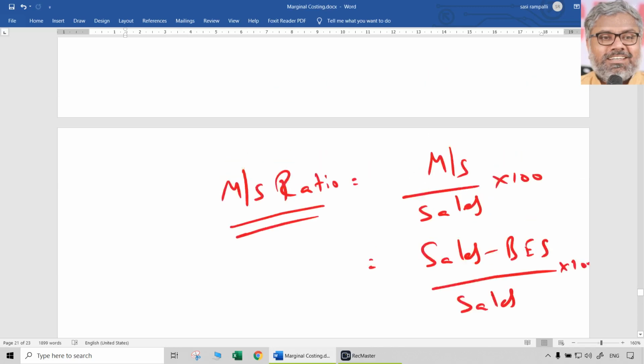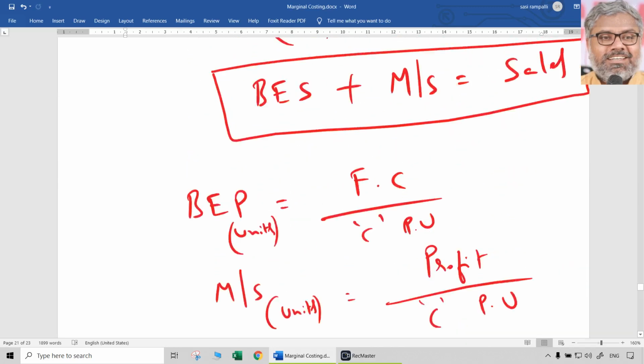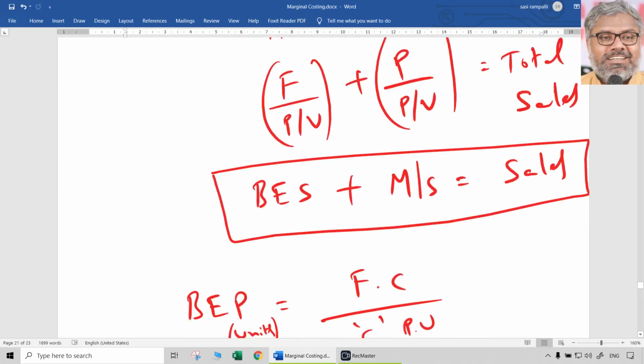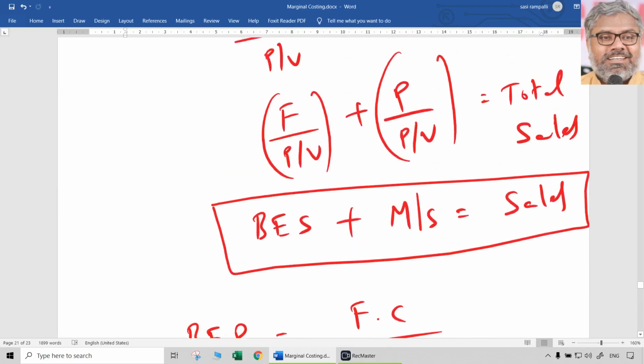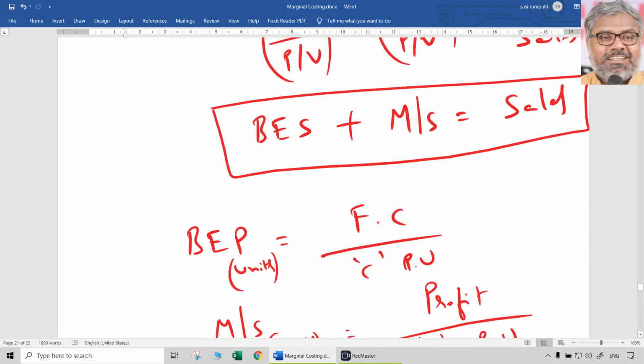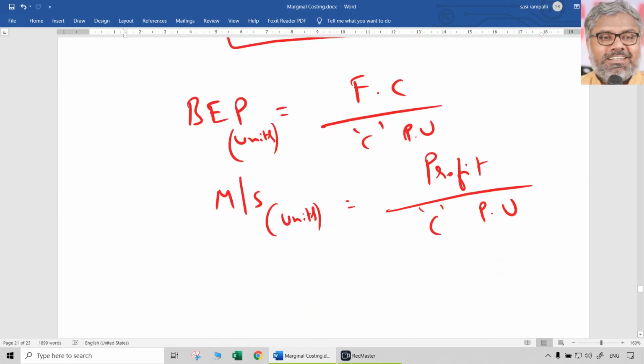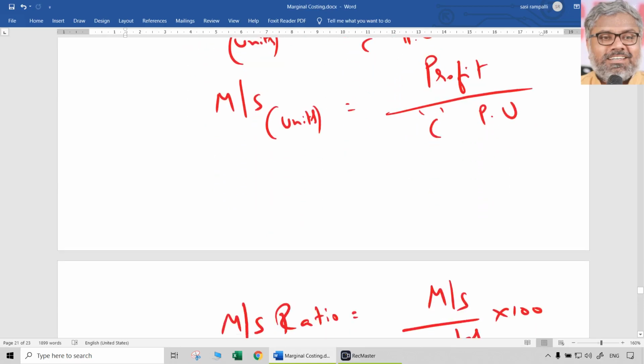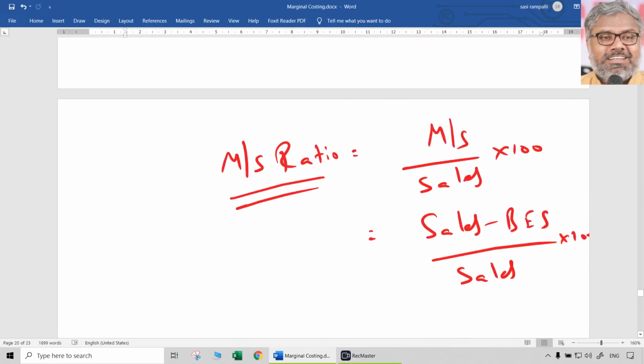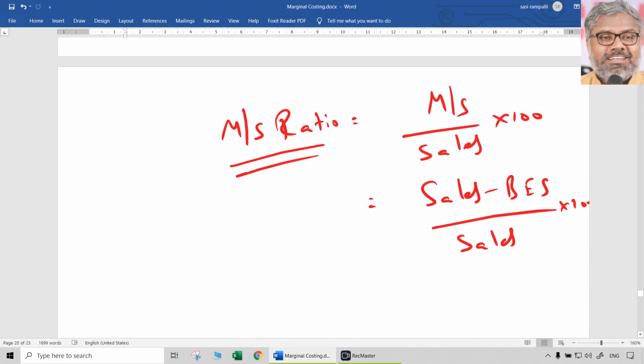Margin of safety is not a percentage. Margin of safety can be in rupee terms or it can be expressed as number of units also. In rupee terms, we can find out by taking profit by PV ratio. In number of units terms, we can take profit by contribution per unit, that we already saw. But margin of safety ratio is different. That is margin of safety divided by sales into 100. In other words, sales minus break-even sales divided by sales into 100. That's what is margin of safety ratio.